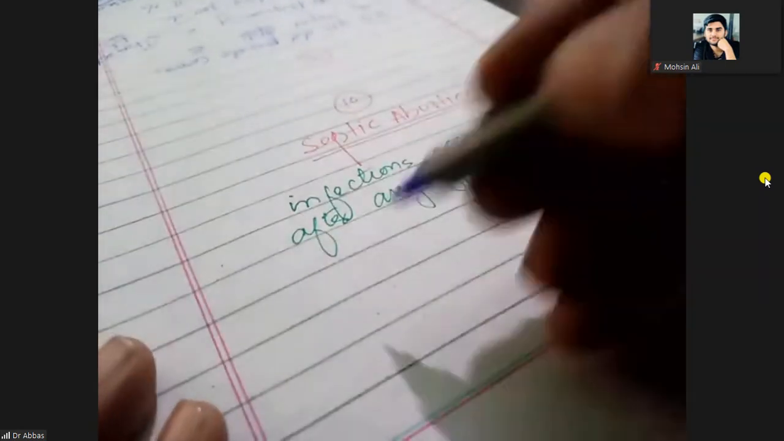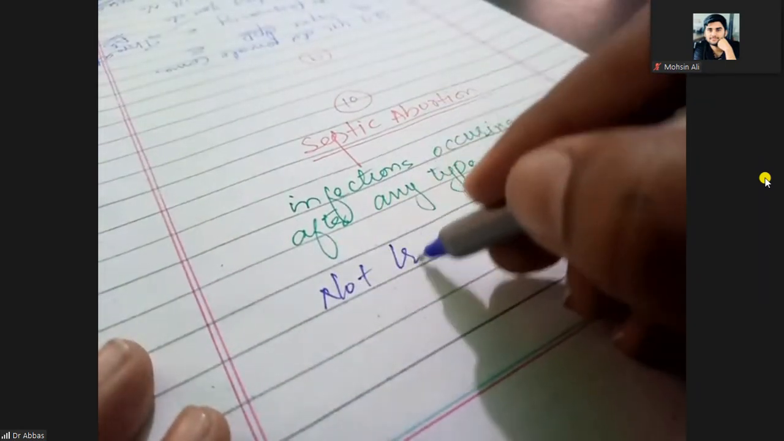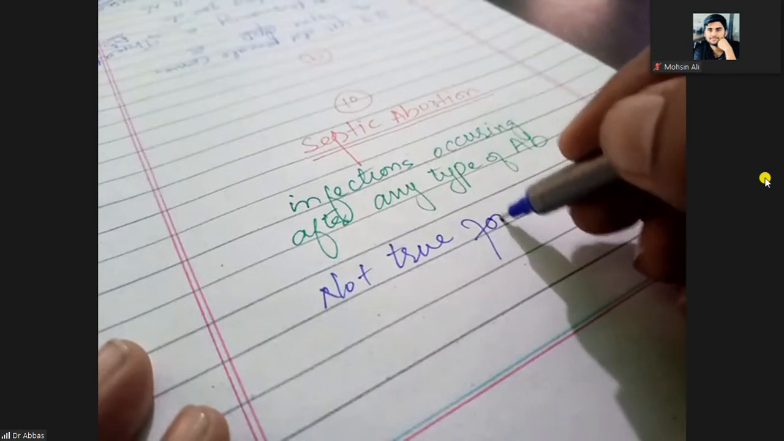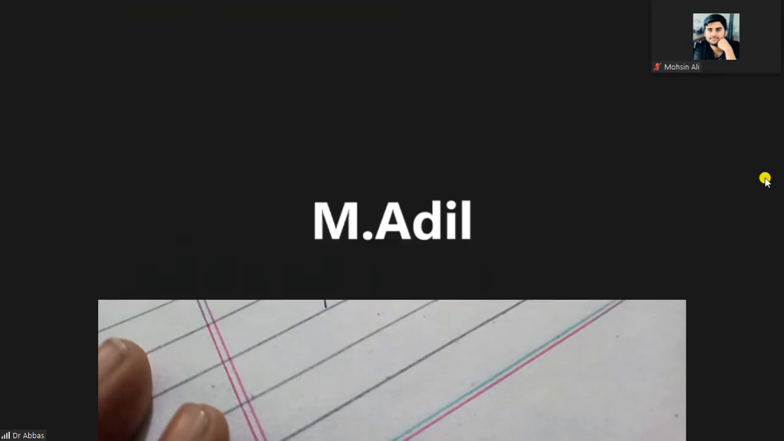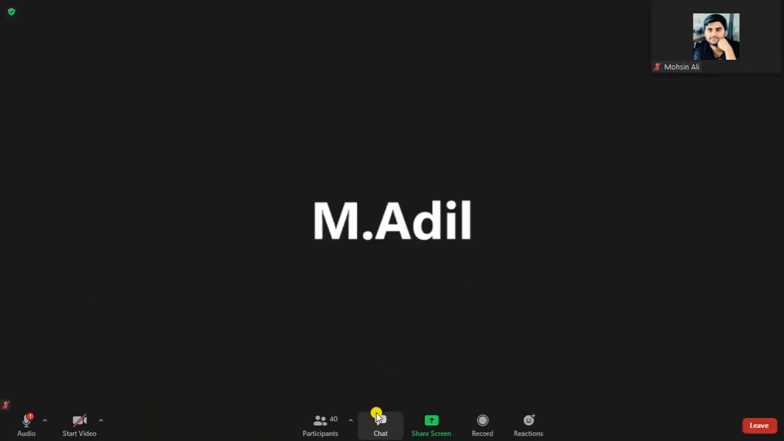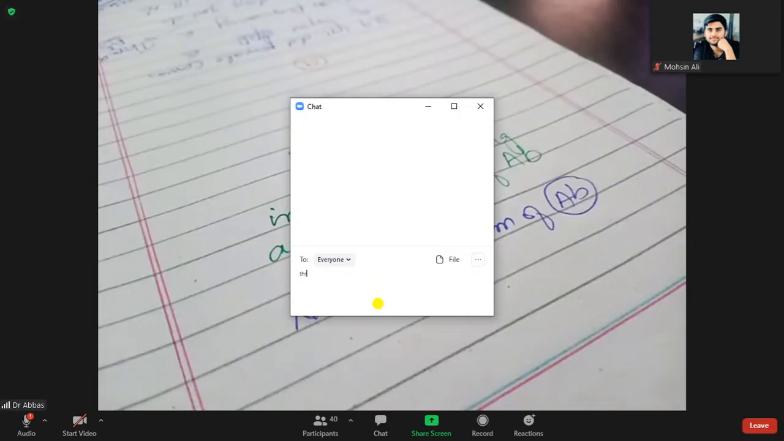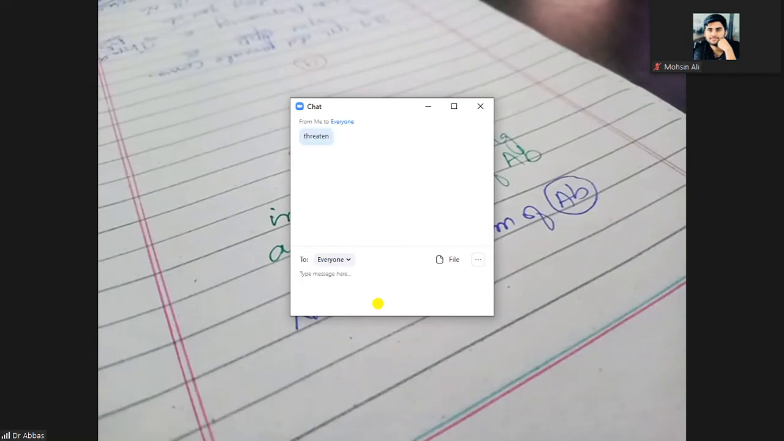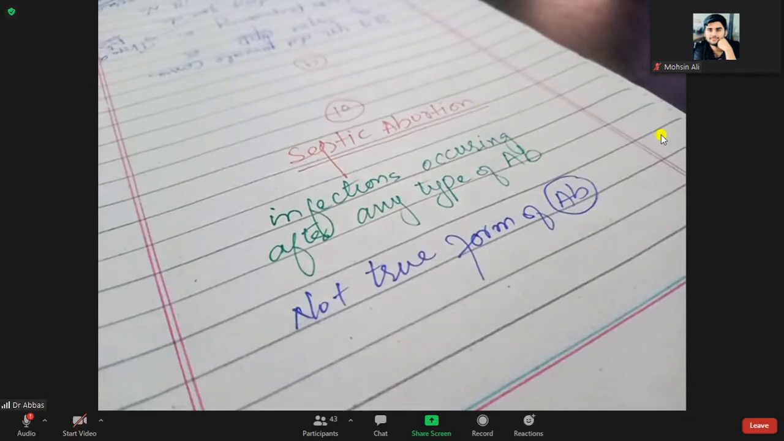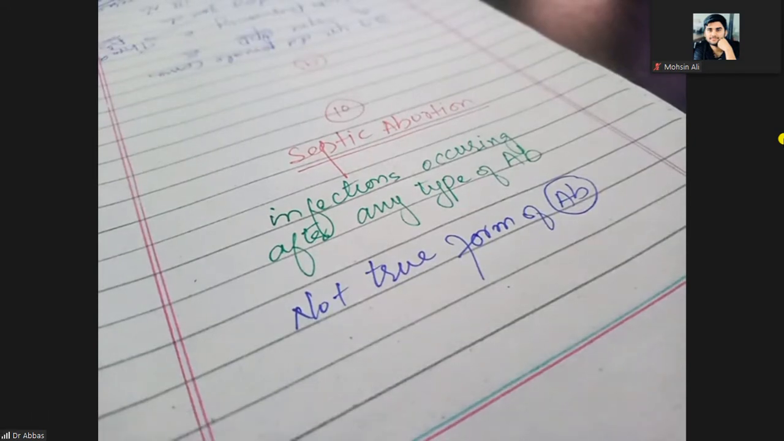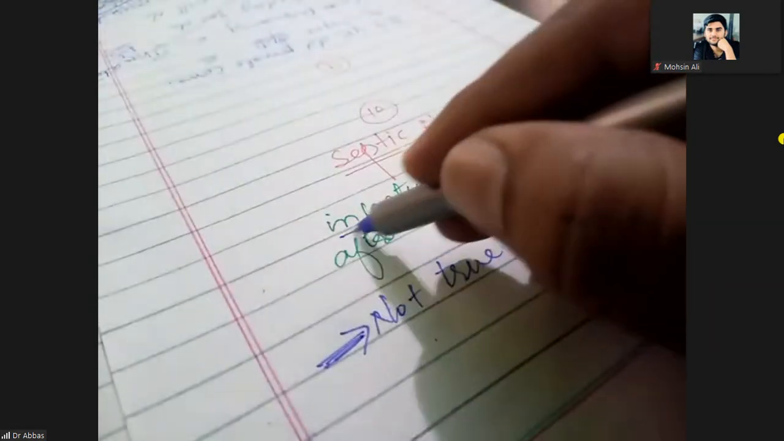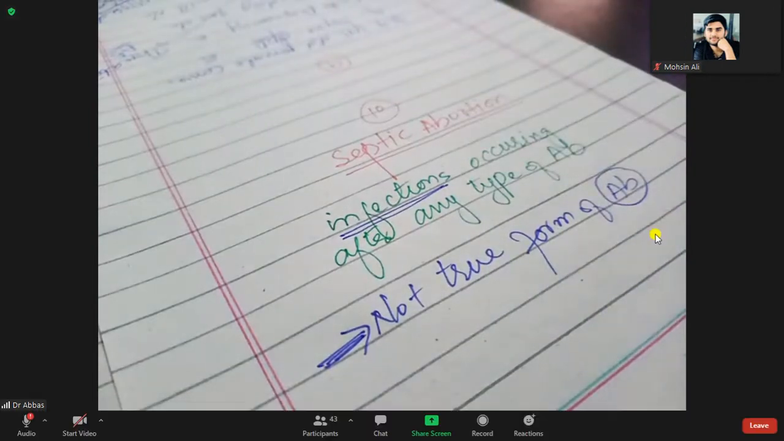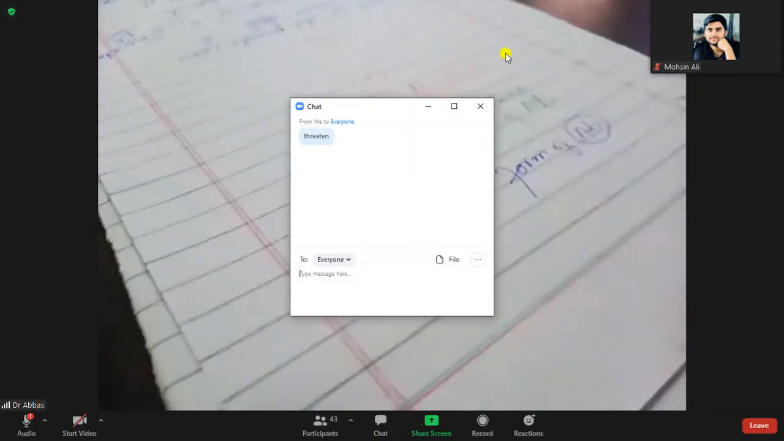So it is not a true form of abortion. We have studied another abortion that is also not a true form. What is that? Threatened, yeah. Threatened abortion is also not a true form of the abortion, just there is a threat to abort. Same as here, this is not a true form of the abortion. Actually, there is infection after any kind of abortion. So what is the pathology?